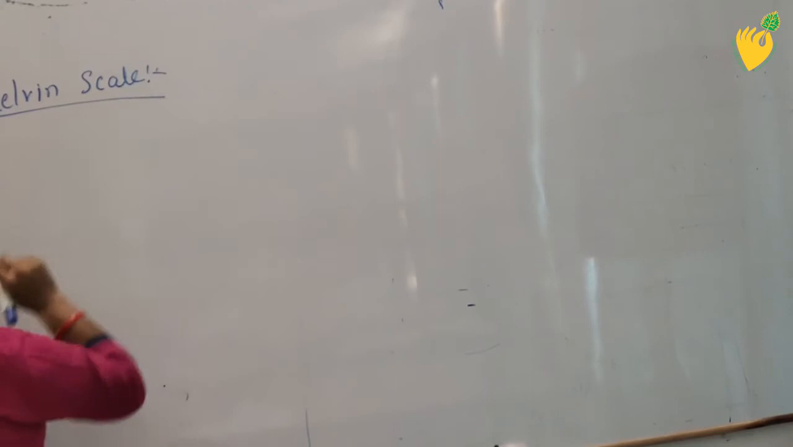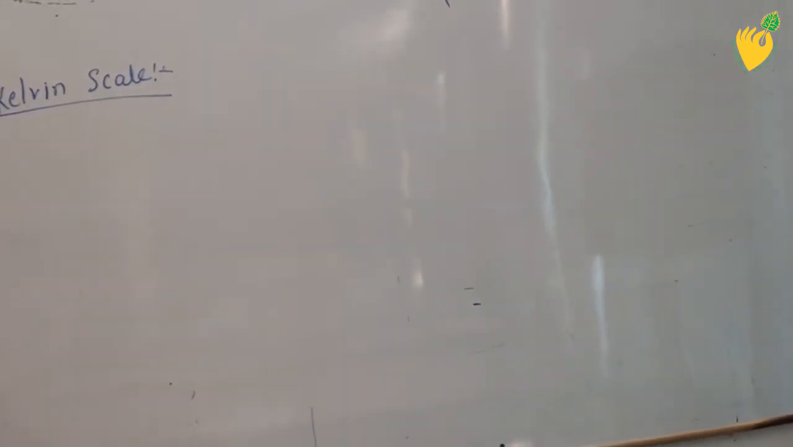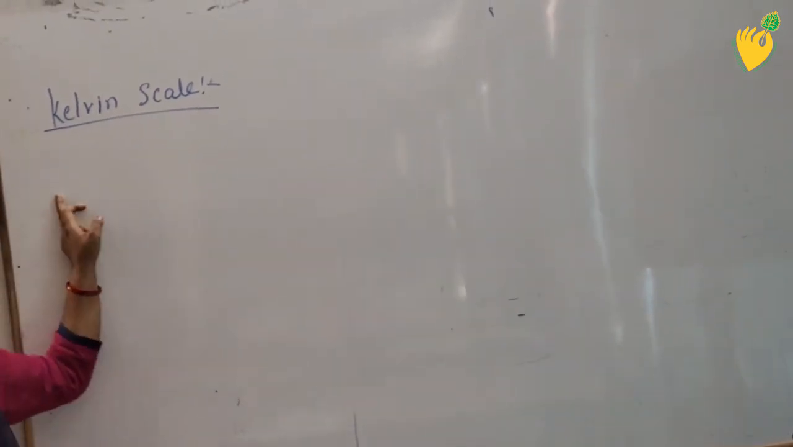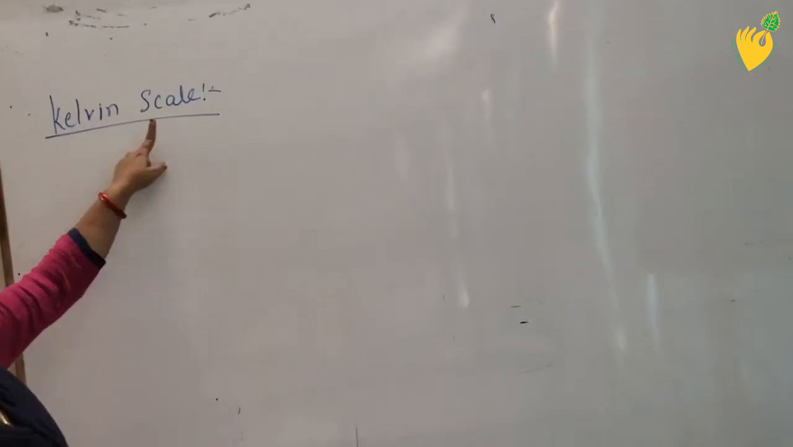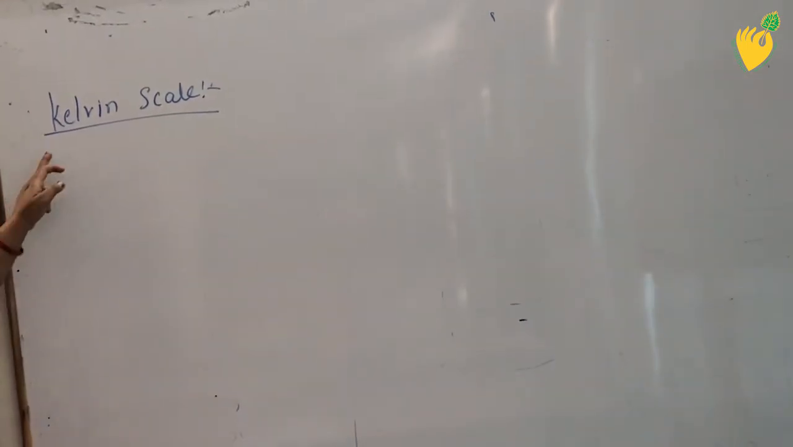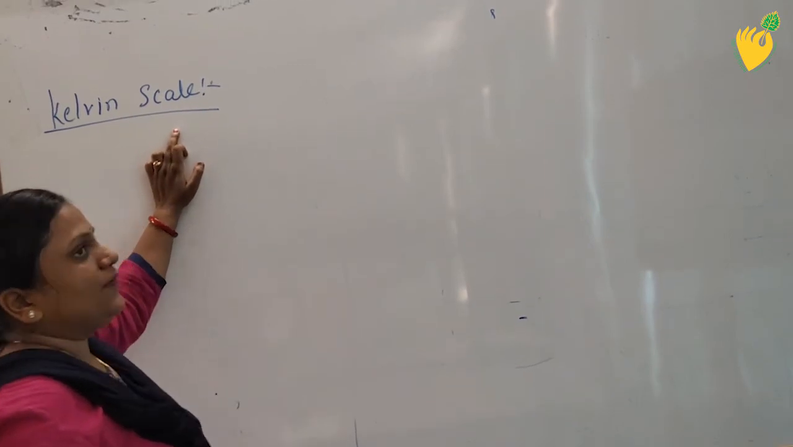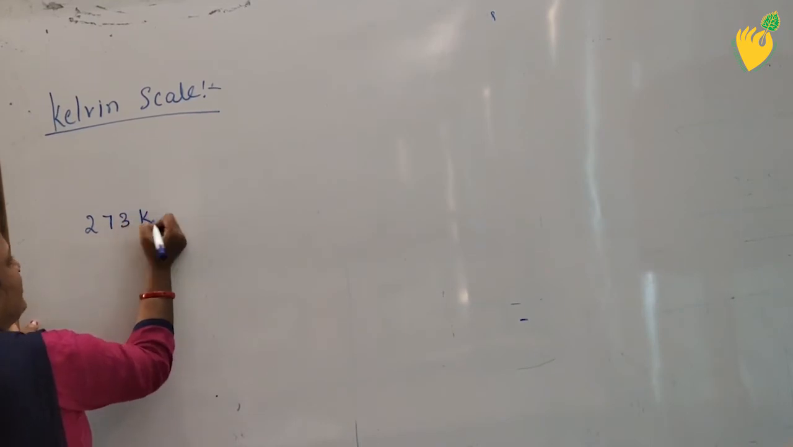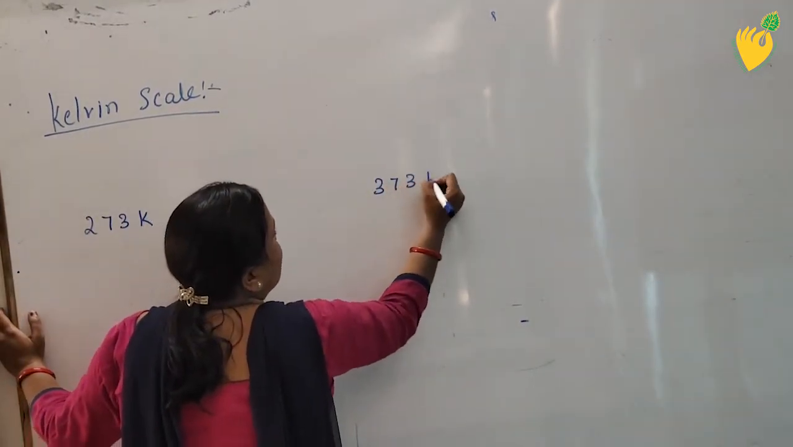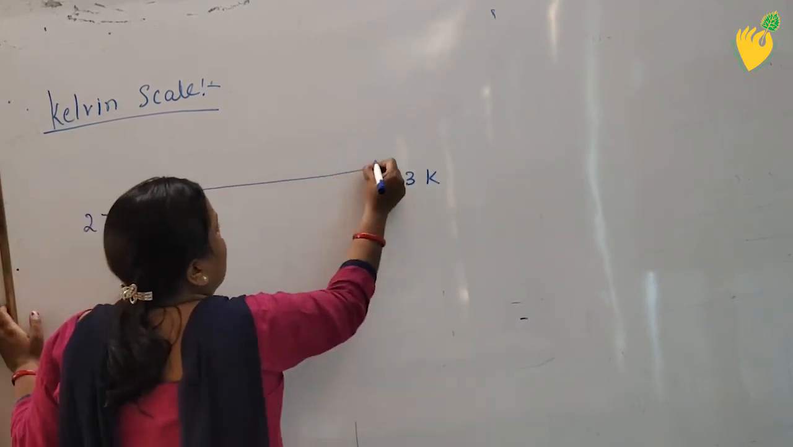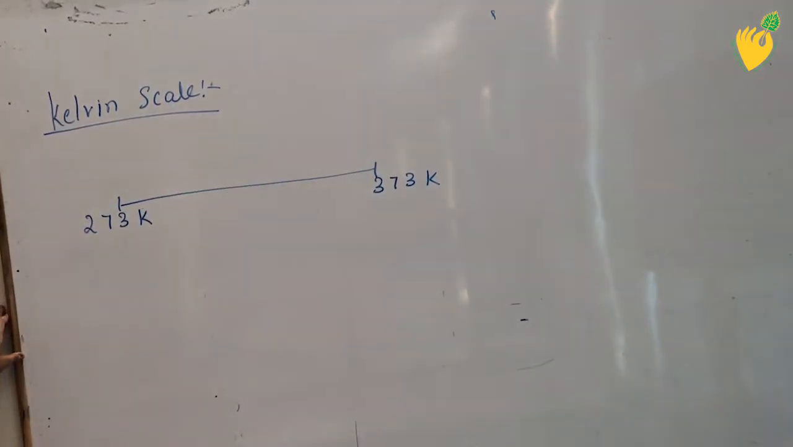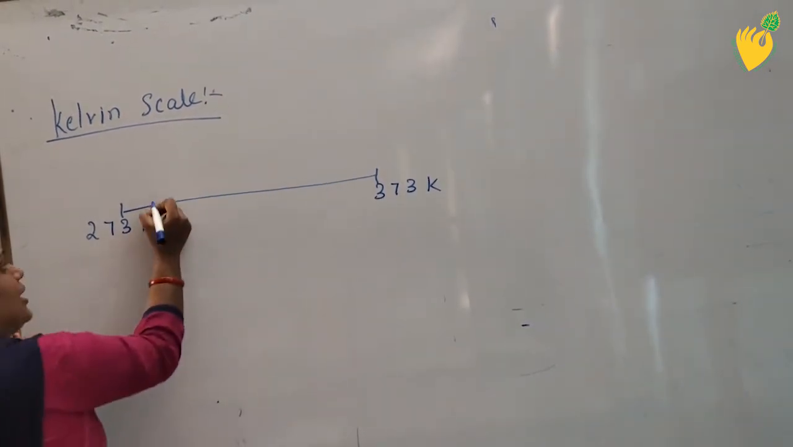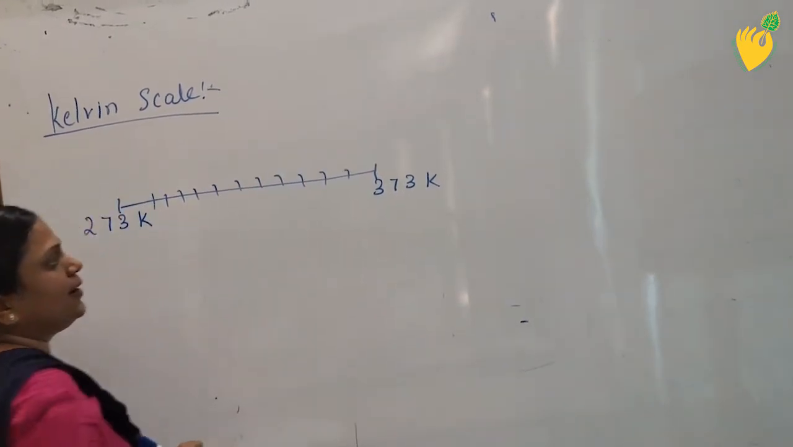Now students, I am going to tell you about the Kelvin scale. Previously I have told you about the Celsius scale. Next was Fahrenheit scale. Now I am going to tell you about the Kelvin scale. Kelvin scale is the scale where the lowest value is 273 Kelvin and highest value is 373 Kelvin. This scale is similar to Celsius scale only in one way, that in Celsius scale there are 100 divisions, as well as in Kelvin scale also there are 100 divisions.